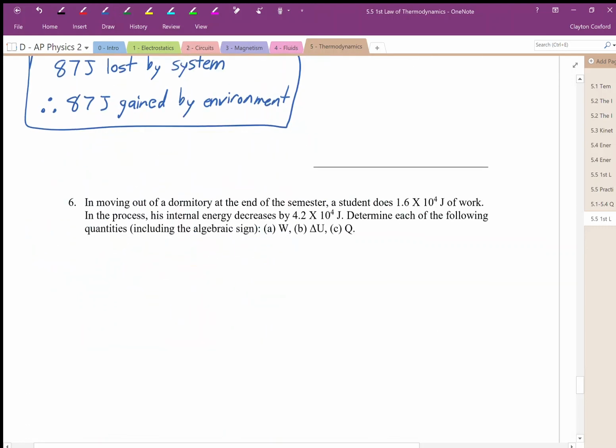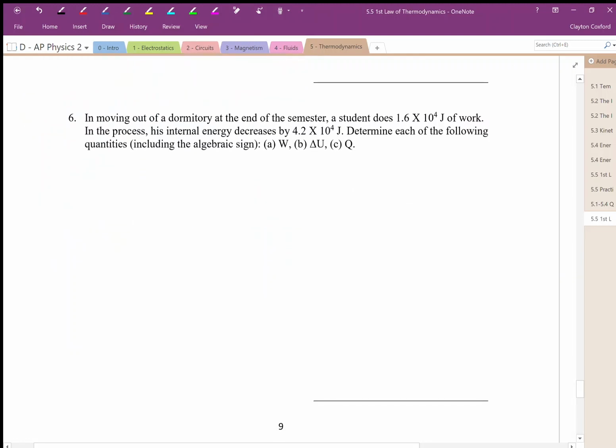All right, let's look at this. In moving out of a dormitory at the end of a semester, a student does 1.6 times 10 to the 4 joules of work. In the process, his internal energy decreases by 4.2 times 10 to the 4 joules. Determine each of the following quantities, including the algebraic signs. Let's find the work, the change in internal energy, and the heat.